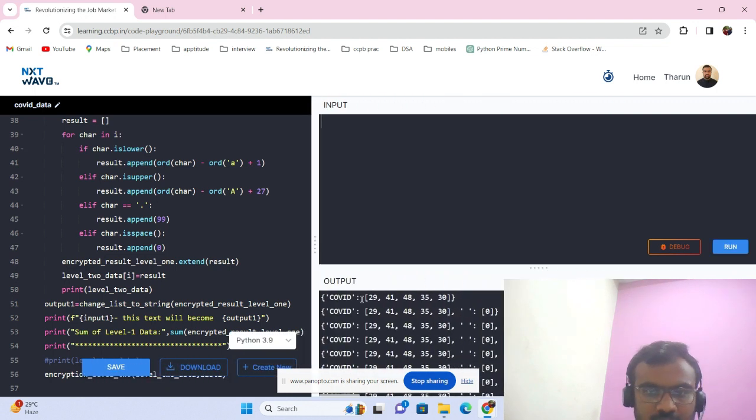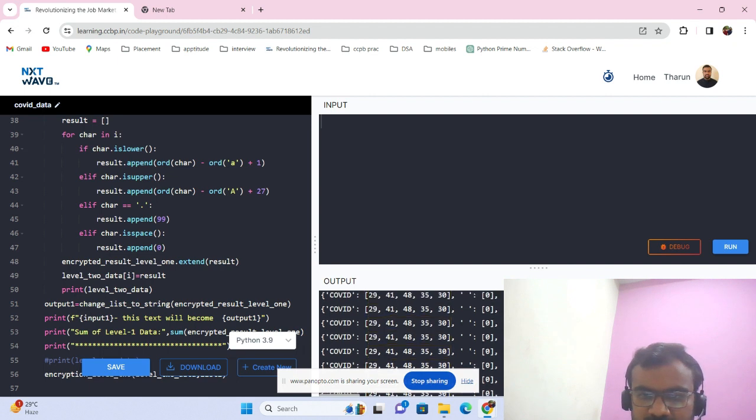see, for COVID, this is the encryption value. It will be useful in the second level of encryption because by using this length, we can add 500 to these elements. And coming to crisis, its length equals 6, and 6 into 100 will be defined as 600, and using the loop, we can add 600 to all these elements. In this way, we are using dictionaries to store the letter and its encryption details for level 2 encryption.